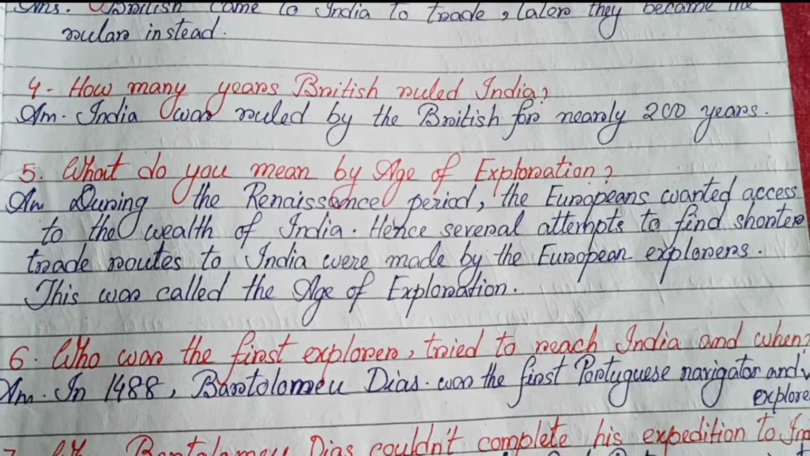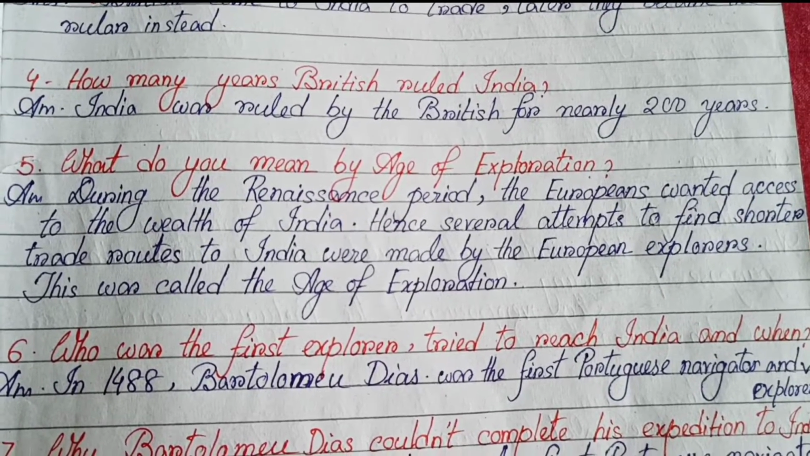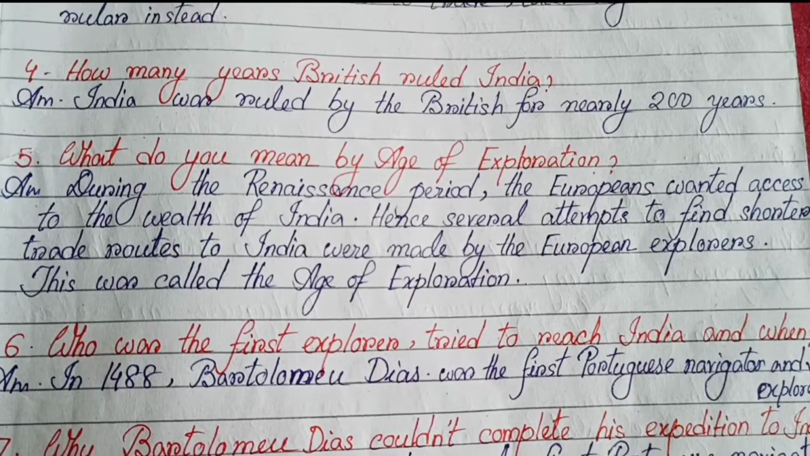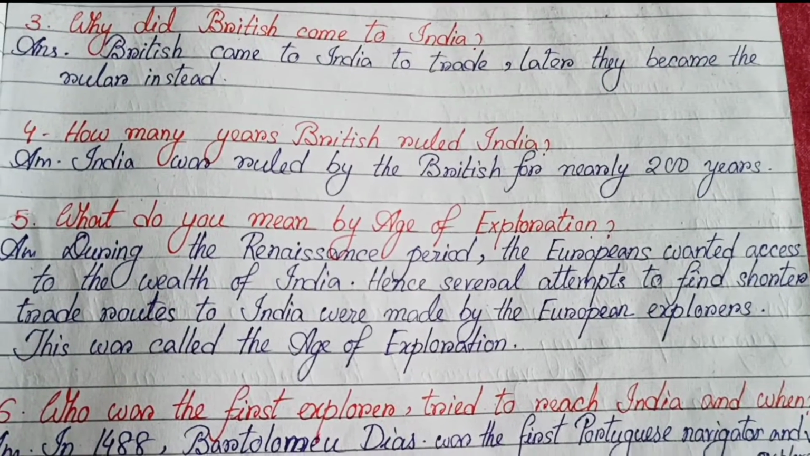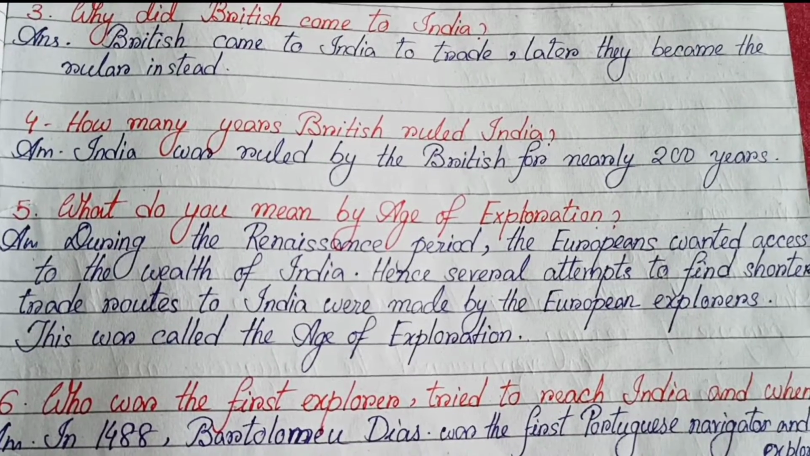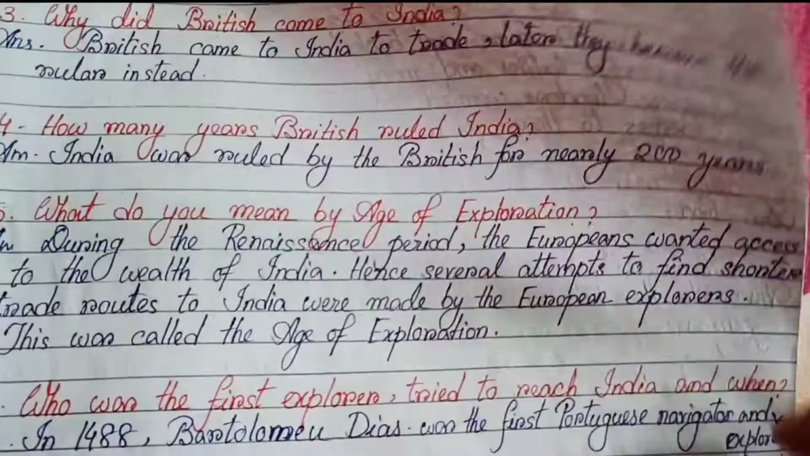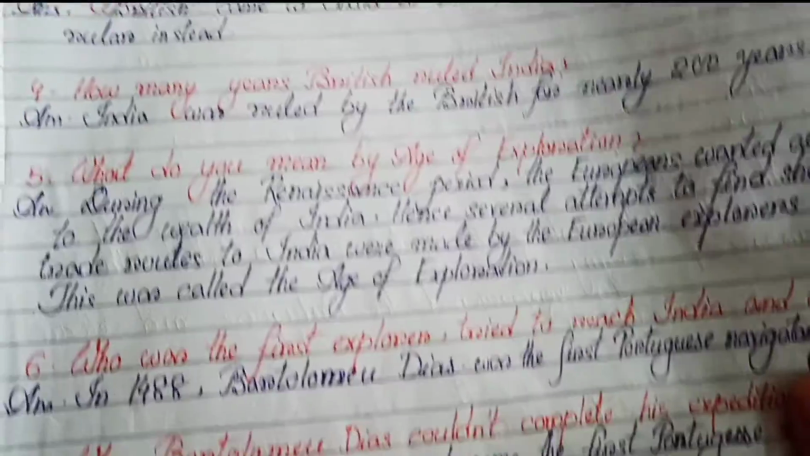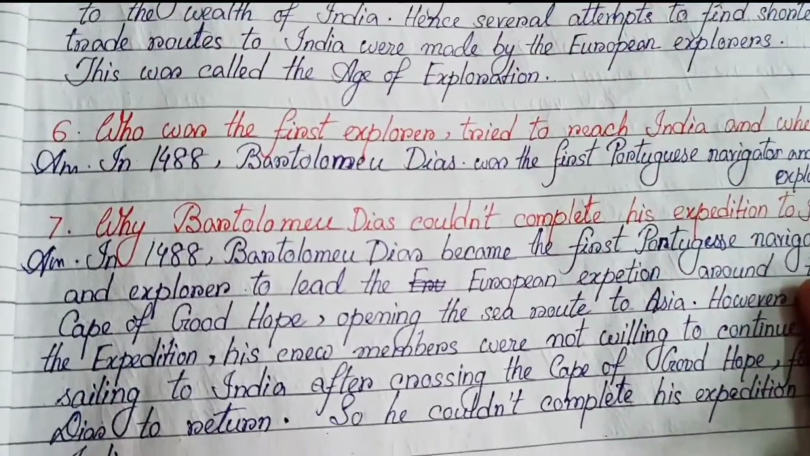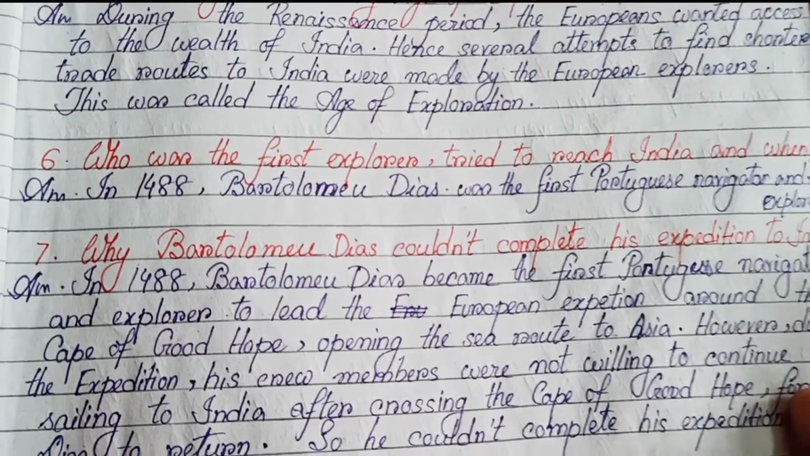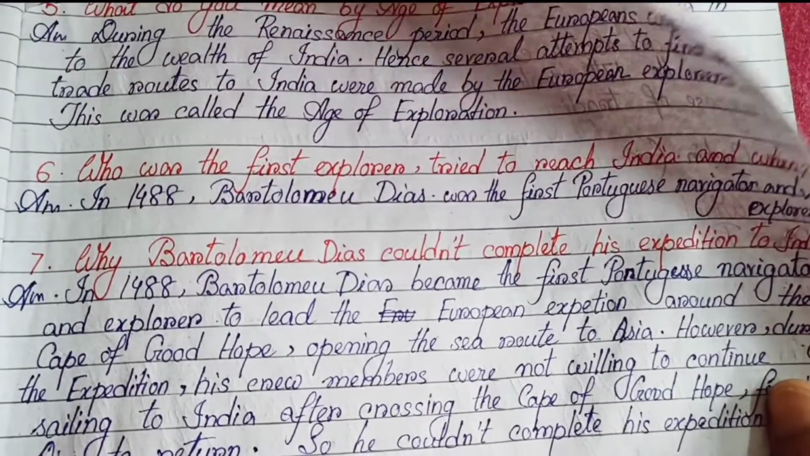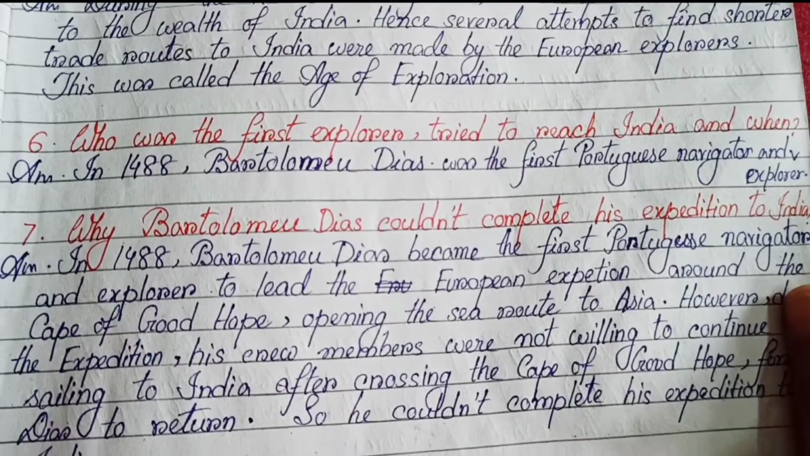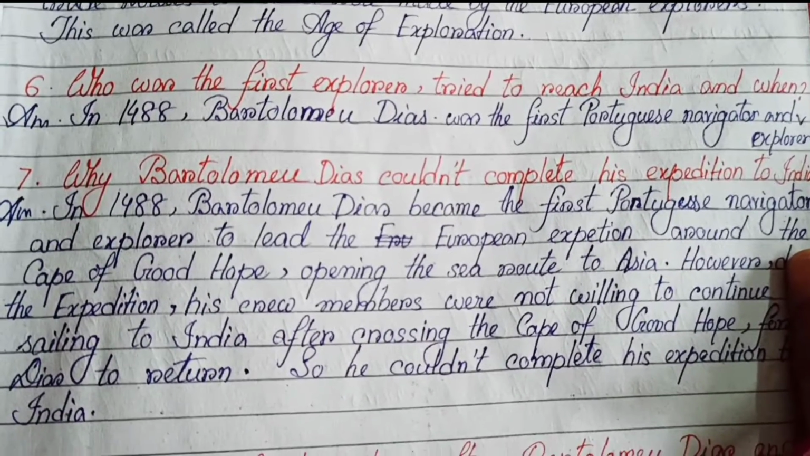During the Renaissance period, the Europeans wanted access to the wealth of India. Hence, several attempts to find shorter trade routes to India were made by the European explorers. This was called the age of exploration. Number 6. Who was the first explorer who tried to reach India and when? In 1488, Bartholomew Diaz was the first Portuguese navigator and explorer.